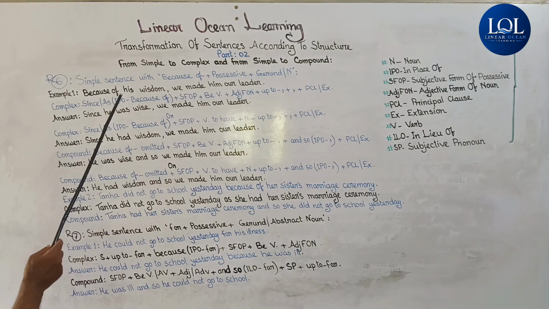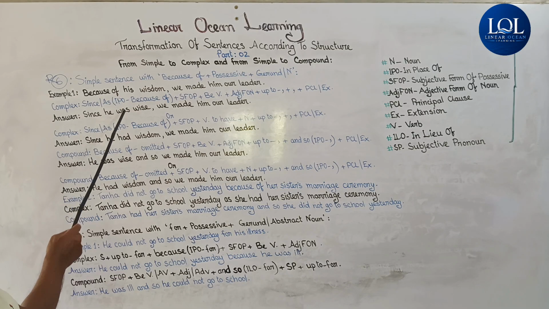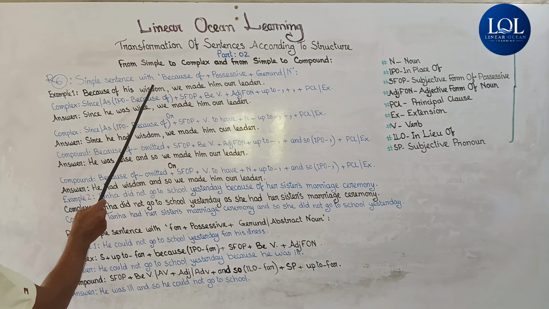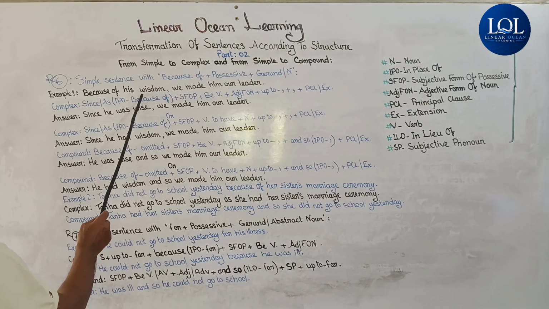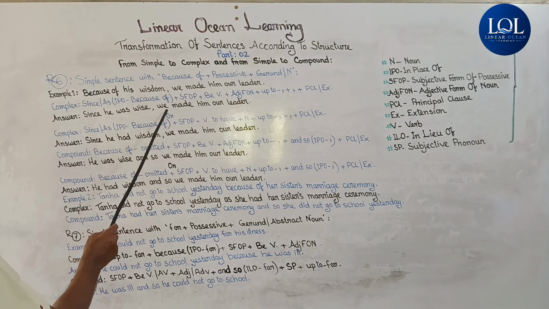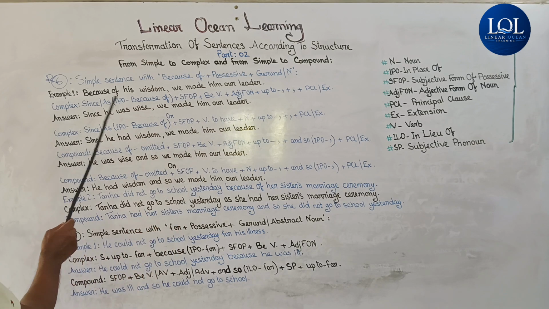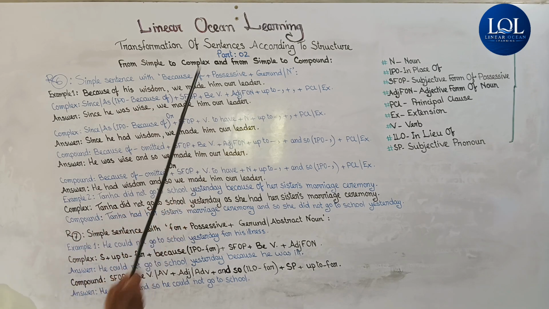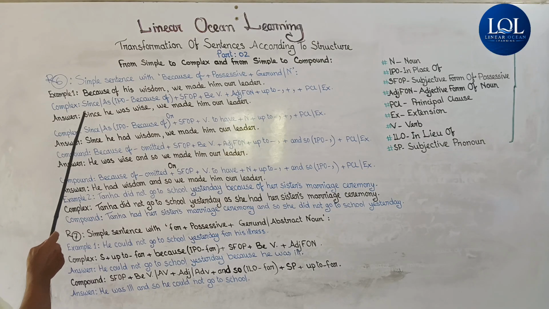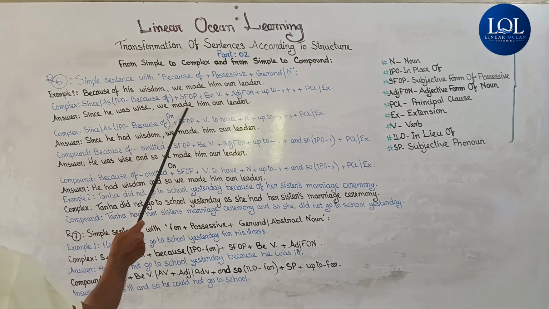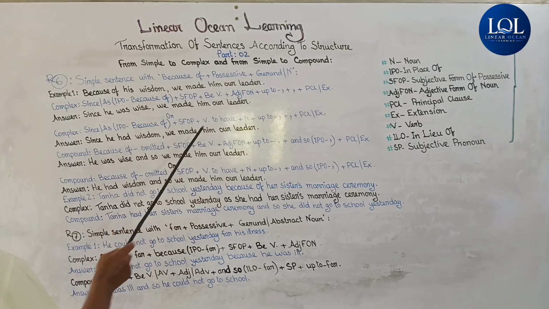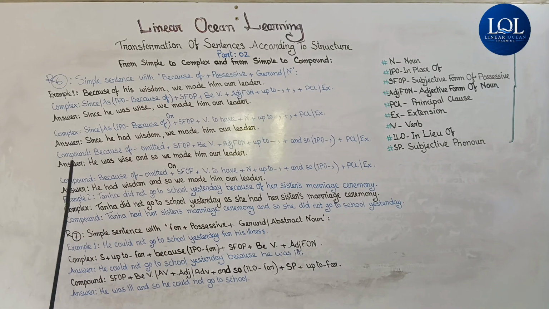Now if we follow the structure, the answer we get is since or as anyone, he was B verb, then adjective form of noun wisdom is wise, comma, principal clause, we made him our leader. Because of his wisdom, we made him our leader, and its complex one is since he was wise, we made him our leader. Or there is another structure we can put into complex in another form.